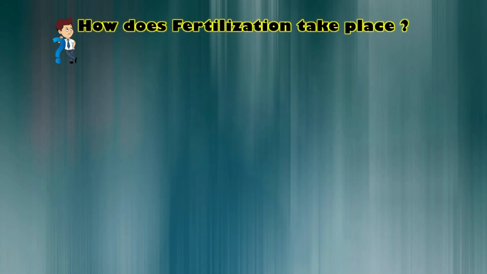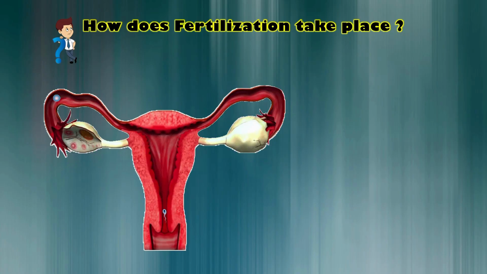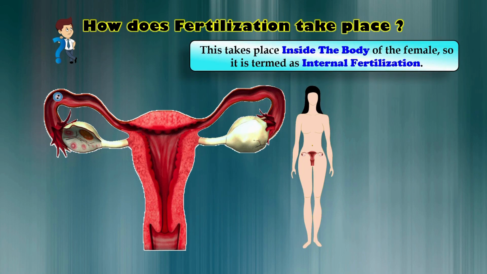Fertilization is a very important step in reproduction. In humans and many other animals, fertilization takes place in the initial part of the oviduct. This is the tube that connects the ovary to the uterus. Fertilization is the fusion of the sperm and the egg. When a sperm successfully meets the egg, the two cells combine to form a single new cell. This process happens inside the body of the female, so it is known as internal fertilization.